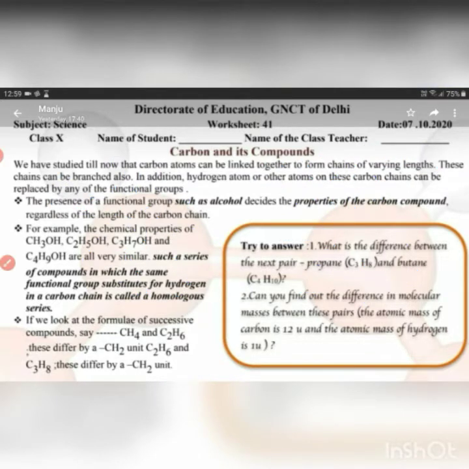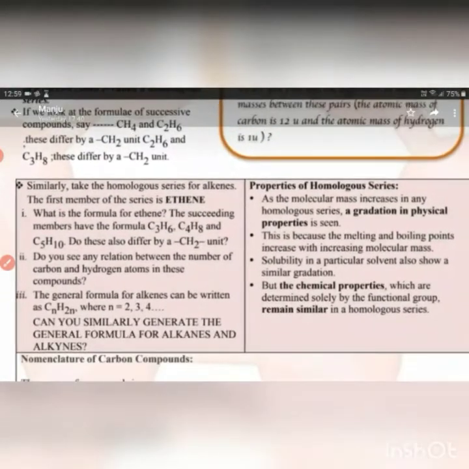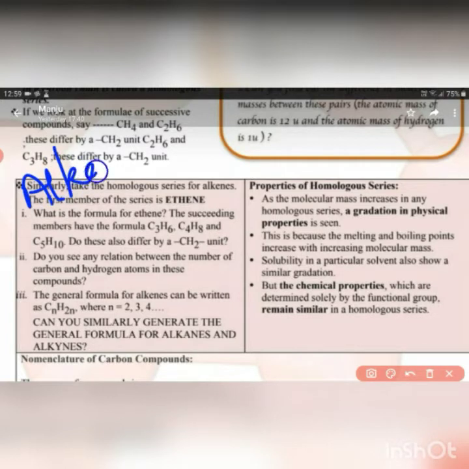Now next we can see the formula, as we are writing these different compounds. Alkane, alkene and alkynes have general formulas. The formula for alkane is CnH2n plus 2.